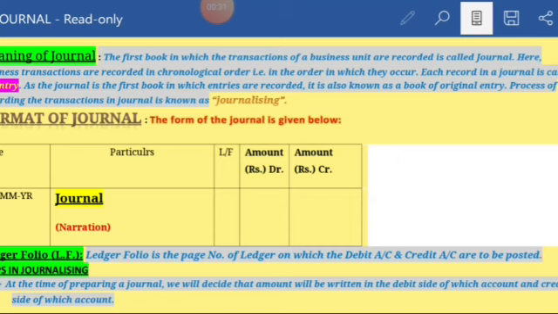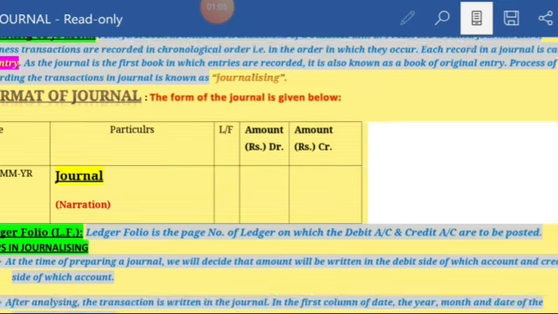Meaning of journal. The first book in which the transactions of a business unit are recorded is called journal. Here business transactions are recorded in a chronological order, that means in the order in which they occur. Each record in a journal is called an entry. As the journal is the first book in which the entries are recorded, it is also known as a book of original entry. The process of recording the transaction in journal is known as journalizing.